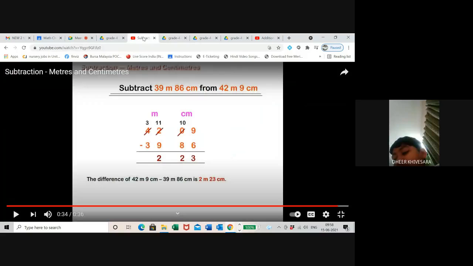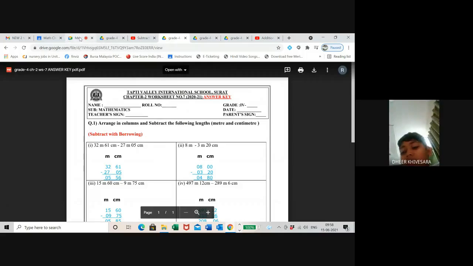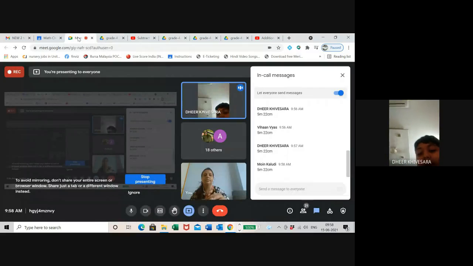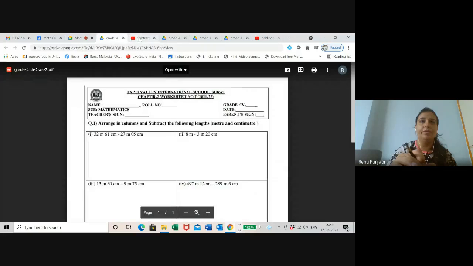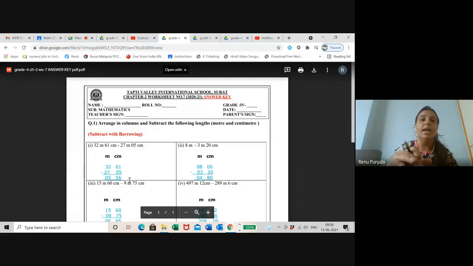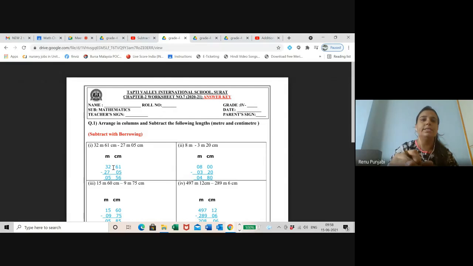Ma'am, I mistakenly wrote 27 centimeters and 5 centimeters. This is wrong. 27 meters and 5 centimeters will be the second group. 32 meter 61 centimeter is the first group. So from 32 meter 61 centimeter, when you subtract 27 meter 5 centimeter, you will get 5 meter 56 centimeter as the answer.